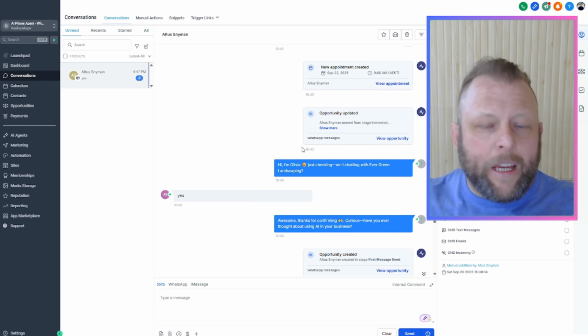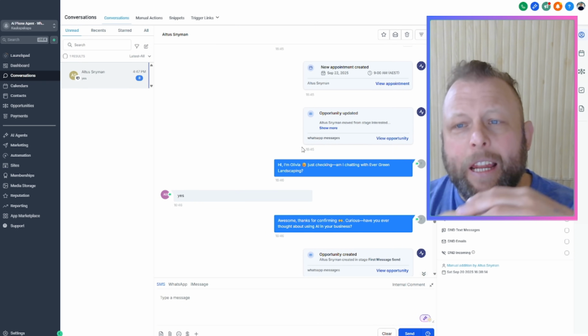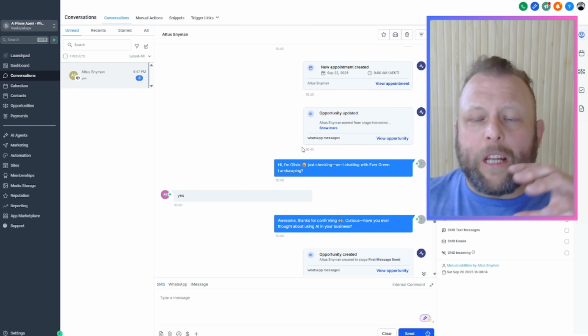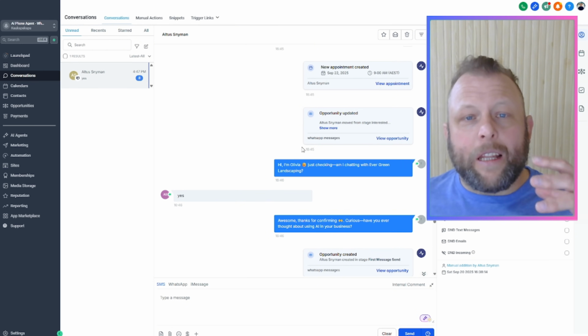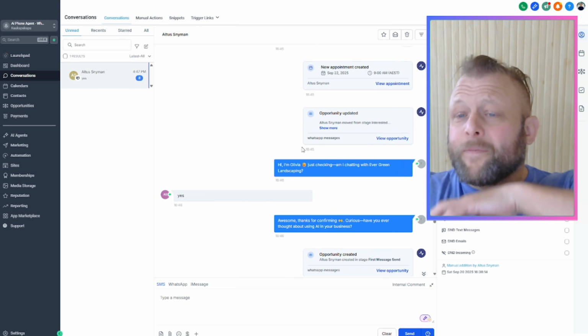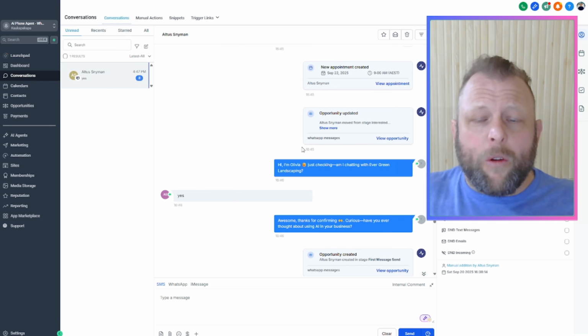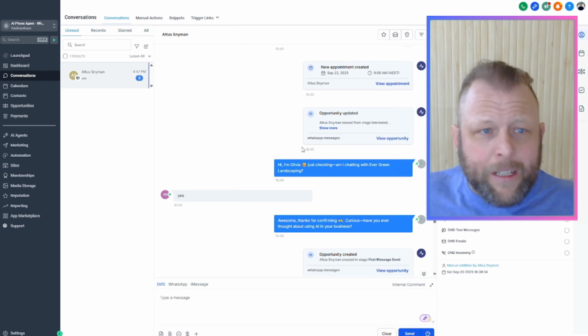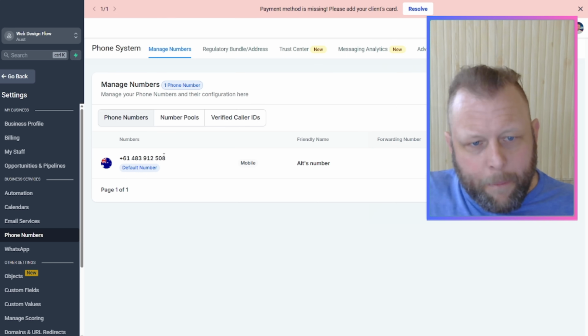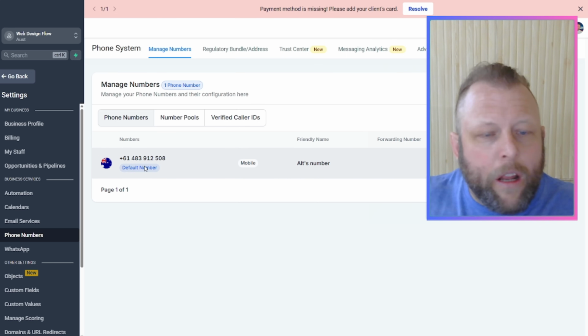No, none of this, any APIs, any high level things that we need to set up in a high level WhatsApp that you require a business number or a business API. So in the next video, I'm going to show you, actually, I'll pause this and restart it, but I'll show you how we're going to take our high level number in here. So this high level account still works.